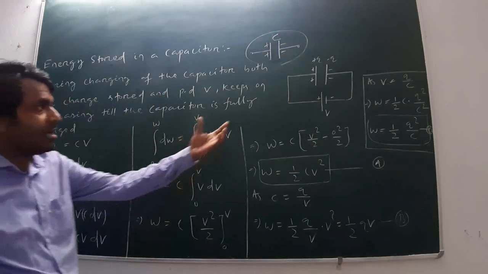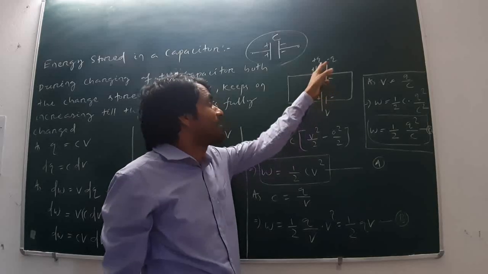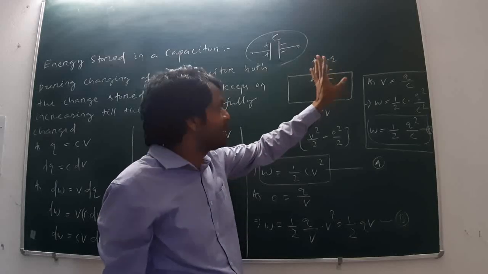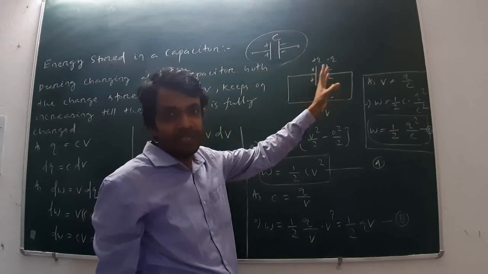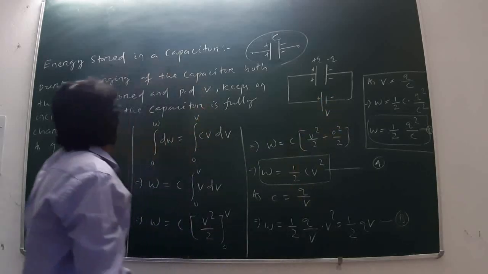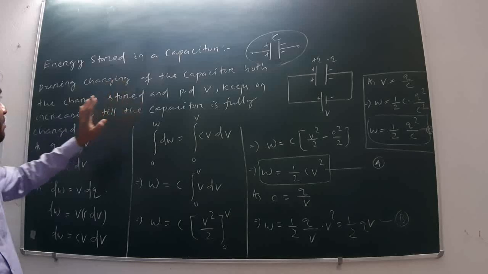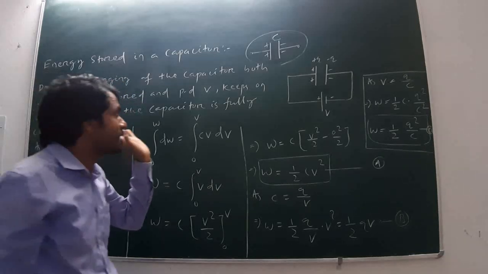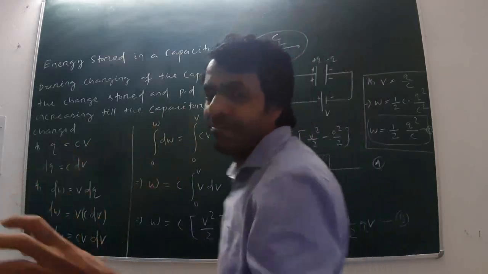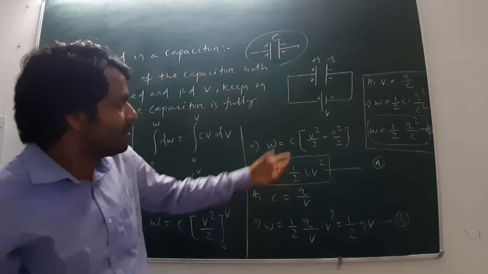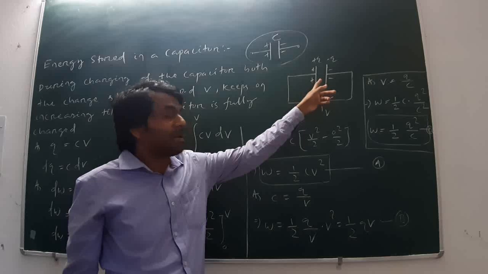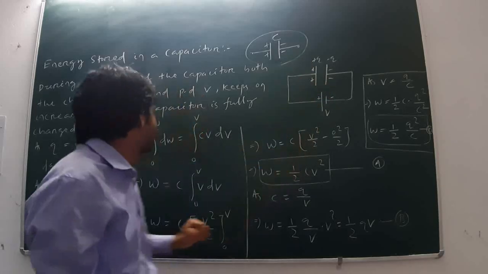So here I have taken a capacitor having charge Q, means one plate is the positive plate, another is the negatively charged plate, with a certain medium separating them, and the potential difference is V. Then during charging of the capacitor, both the charge stored and potential difference V keep on increasing till the capacitor is fully charged. I will increase the potential difference till the capacitor is fully charged.